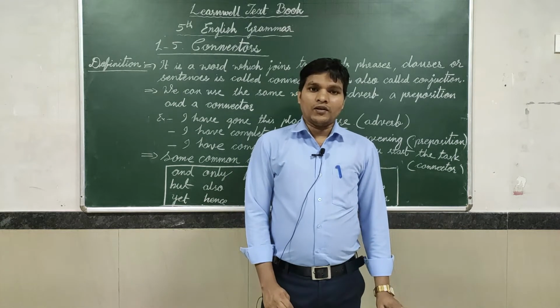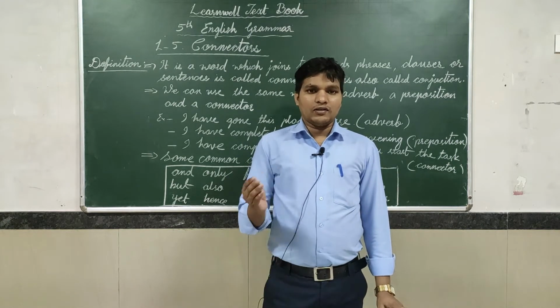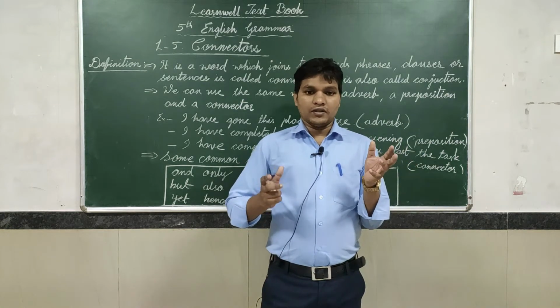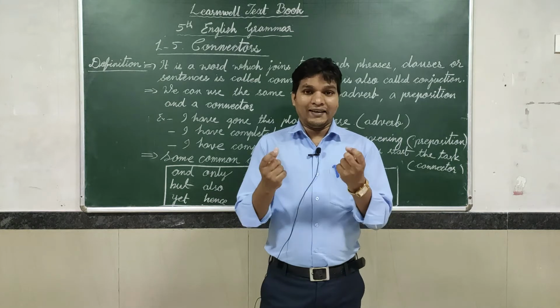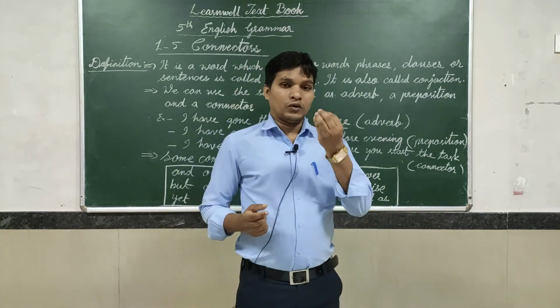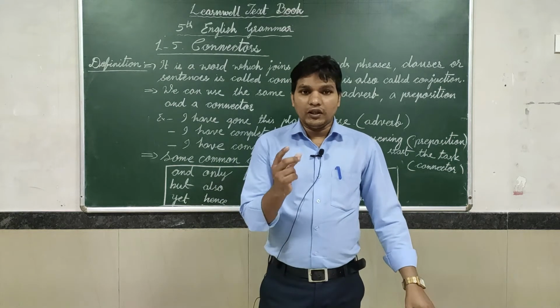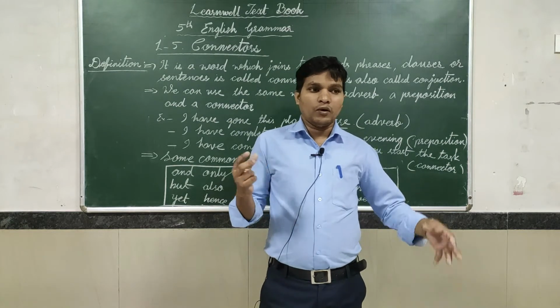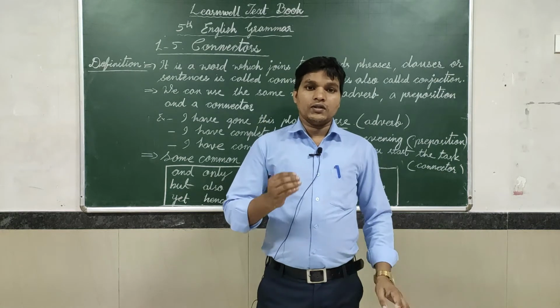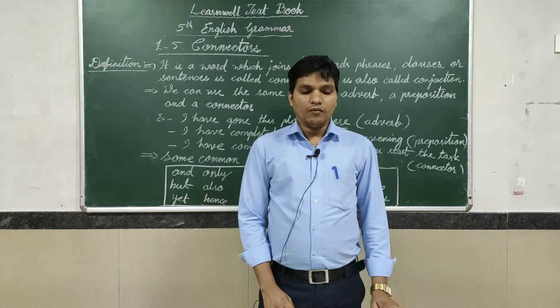So like that, in language we use different connectors to join two sentences, two words, two phrases, two clauses. When you are going to join things together, at that time we have to use a connector.